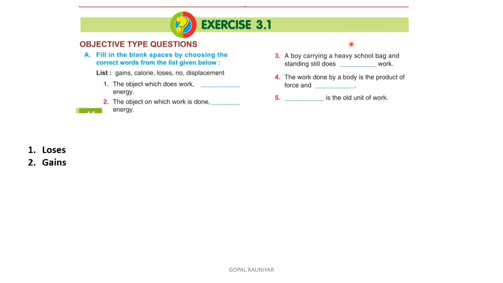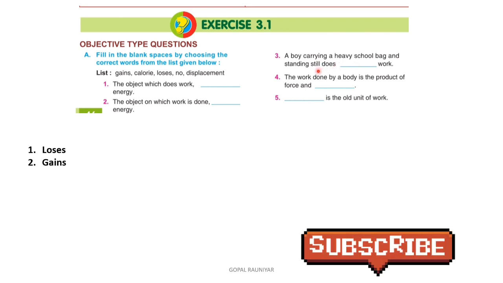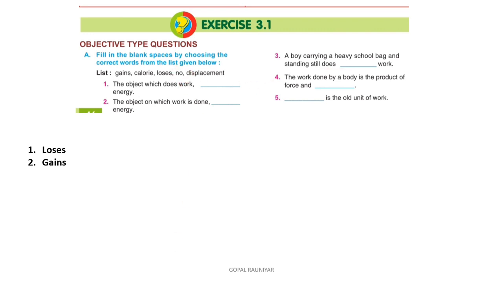Now the third question, a boy carrying a heavy school bag and standing, means there is no displacement. He is standing, it still does no work. So the answer is no work. Okay, now question number 4, the work done by a body is the product of force and displacement. So the answer of fourth is displacement. Now question number 5, the old unit of energy. Recently we have studied calorie is the old unit of energy.